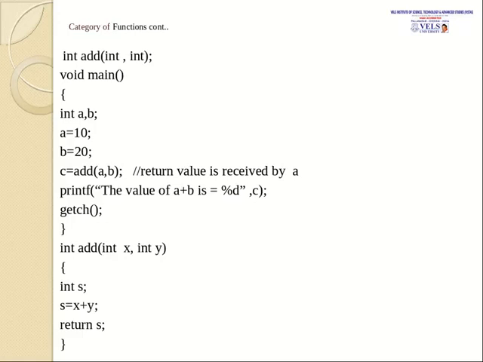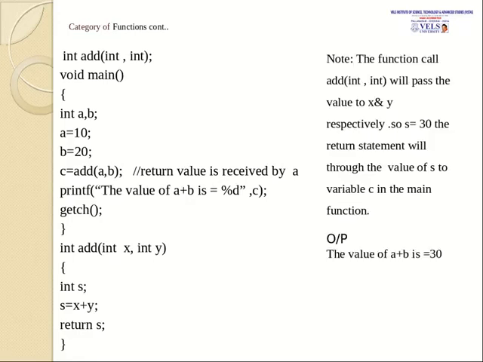After executing the particular function, the 30 will be assigned to the variable c in the main function. Then after executing this statement, the printf statement will be executed, where the value of a plus b is equal to 30 will be printed here. This is the category called functions with arguments and return values. The output will be like this.